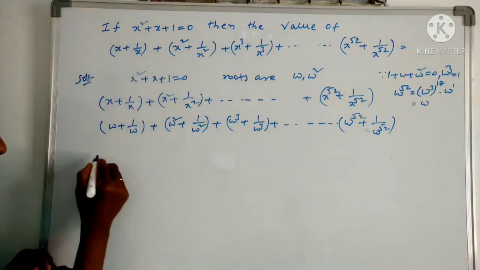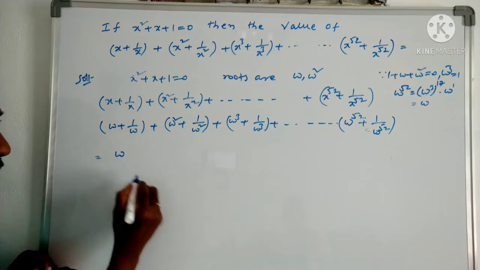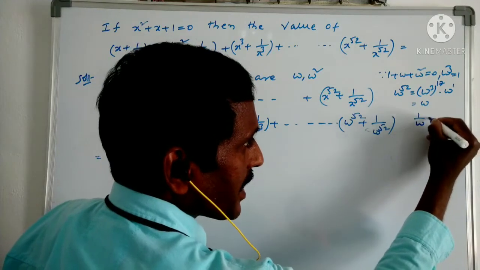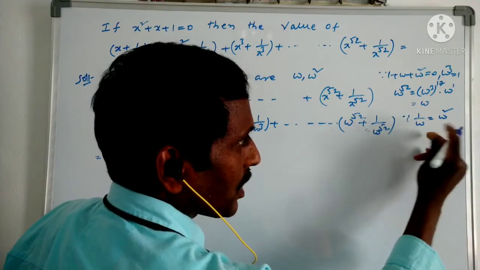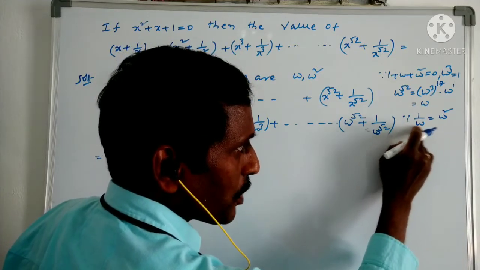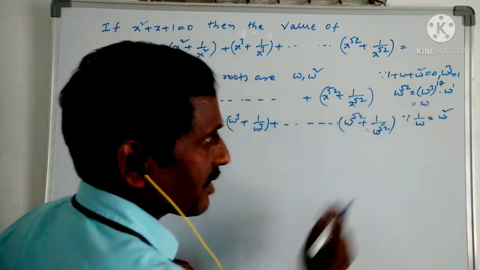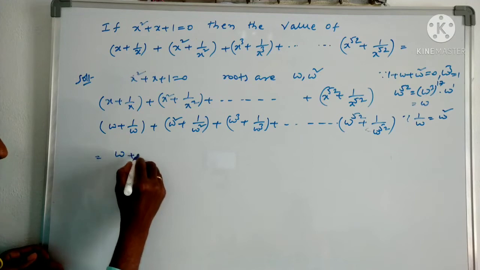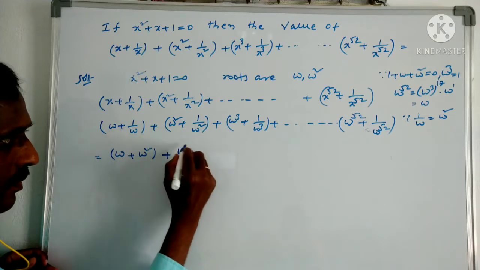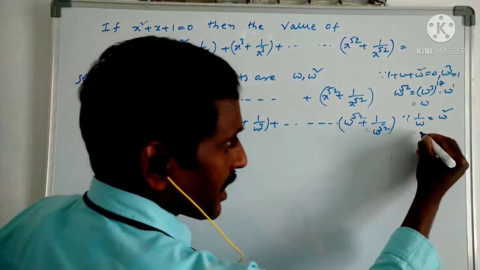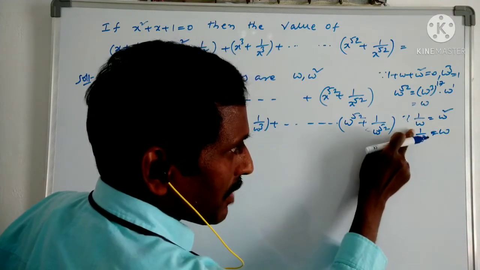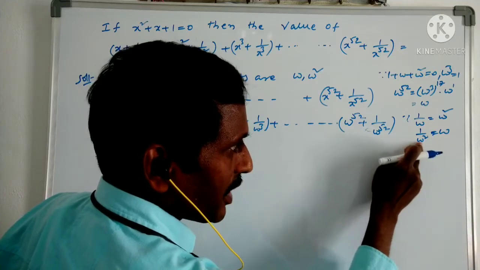So if I substitute the values in this, it is omega, and 1 by omega becomes omega square. We can write 1 by omega as omega square. How? Multiply and divide with omega square. Then omega square in the numerator, omega square into omega is omega cube, so omega square is the result. Directly you can write the value. So substituting that value, omega plus omega square. Similarly, omega square plus 1 by omega square, which we can also write as omega. Again multiply with omega and divide with the same. Omega cube is the value 1, so this is the result.